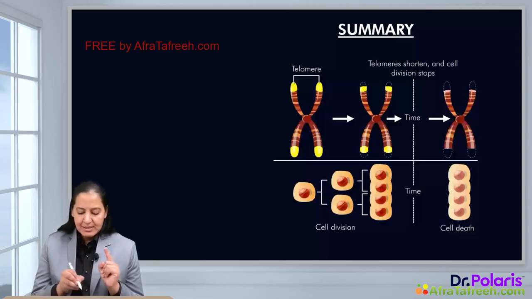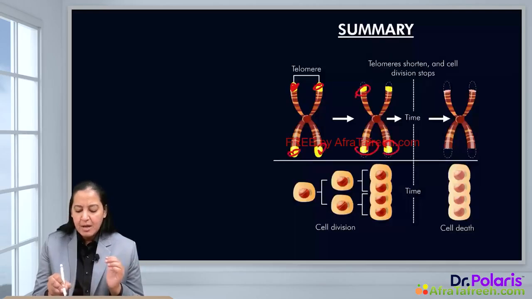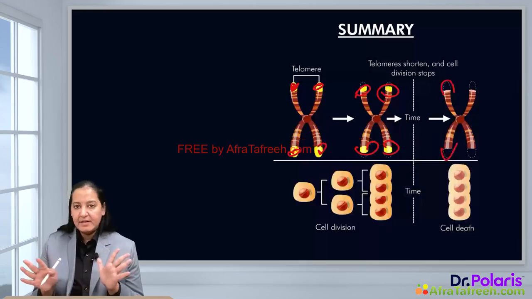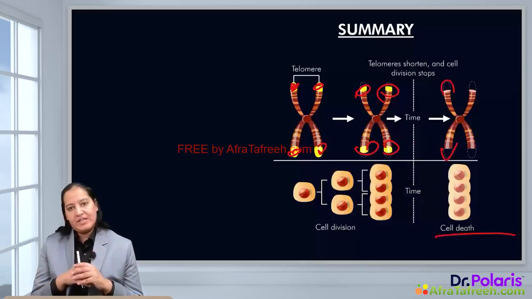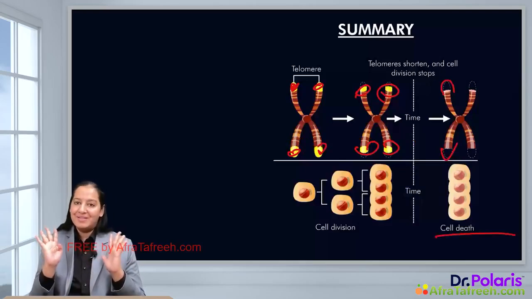You can see this in this diagram. You can see the tips of the chromosome, that is telomere. Here they are shortening with every cell division, but there is no telomerase to regain after a certain age, and telomere is completely depleted. That leads to senescence, cell death or aging. So that's all about this lecture.